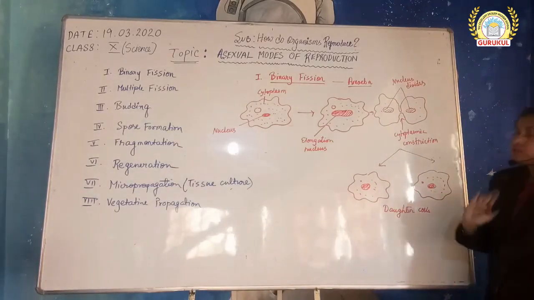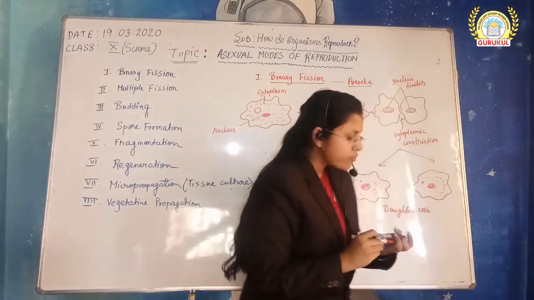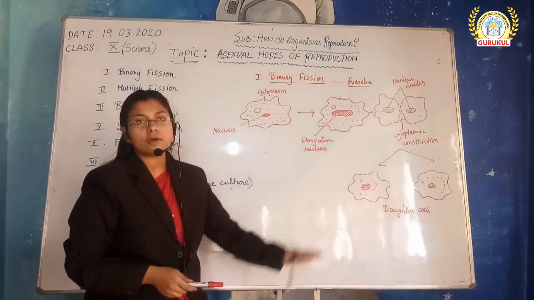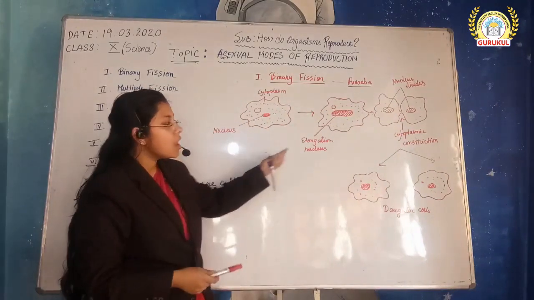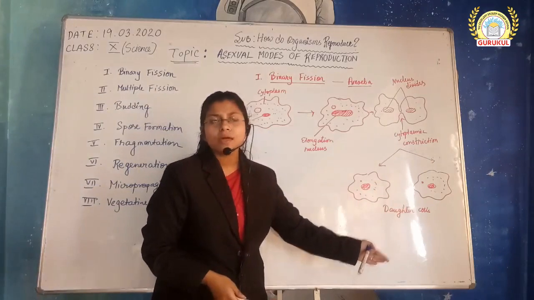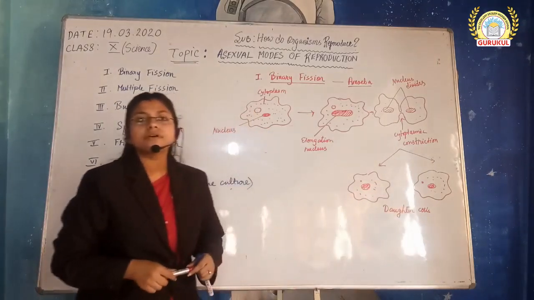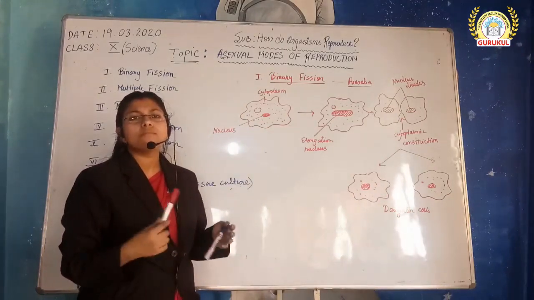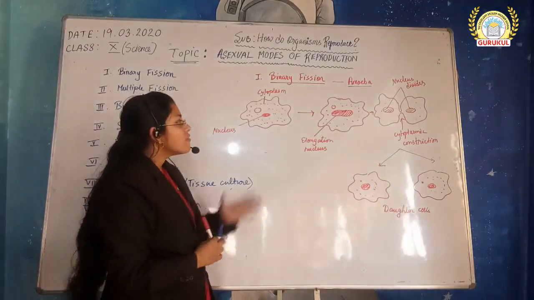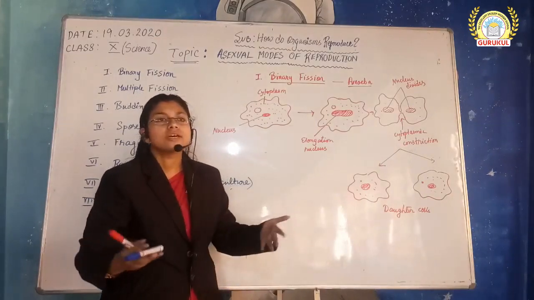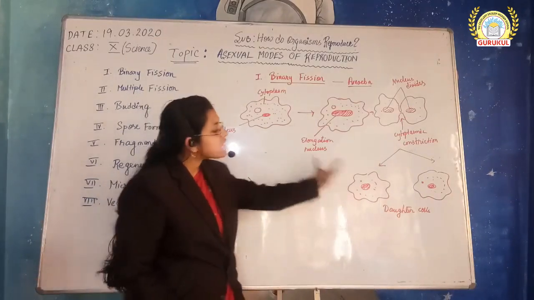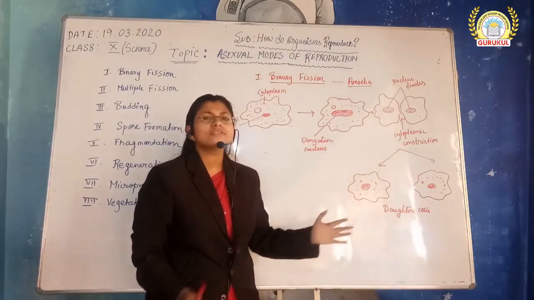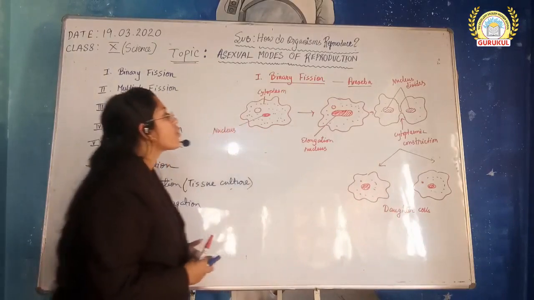Okay. Now, in this process, is there any remaining parent at the end? The parent cell divides into two. In one or two sample papers, I have seen a question: why is amoeba considered immortal? It is because when it divides, the parent cell does not exist anymore. It itself divides into two daughter cells. So that's why amoeba is considered immortal. Such questions come, so keep in mind this point.